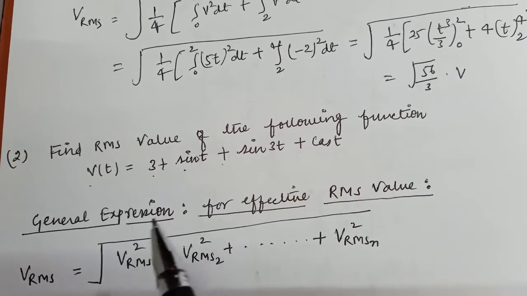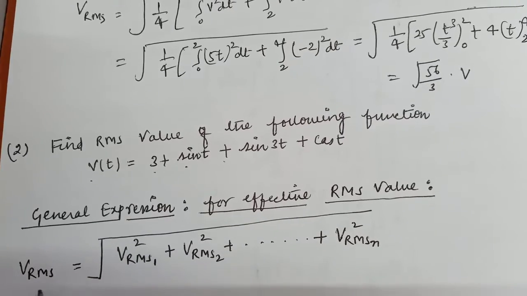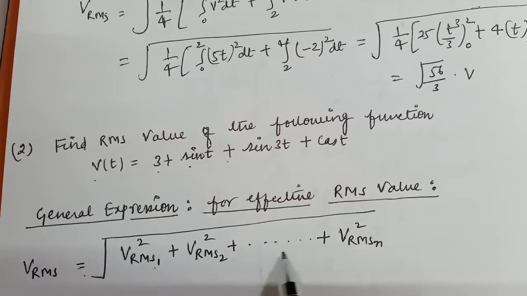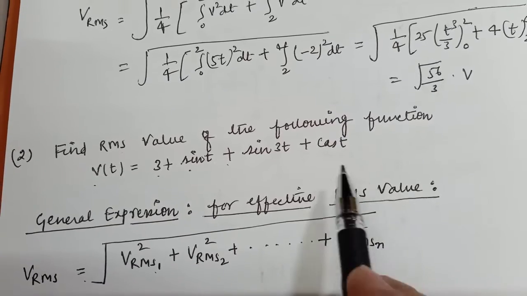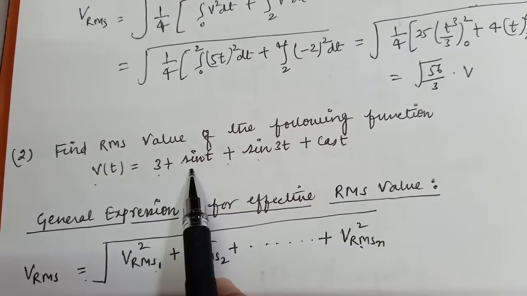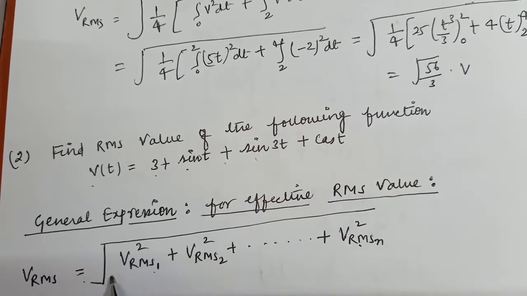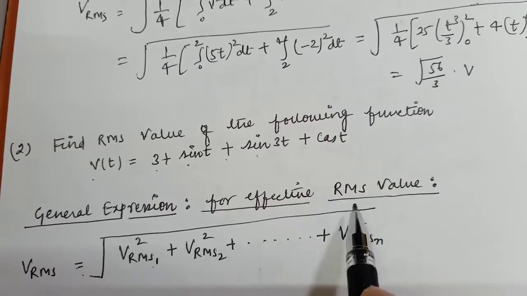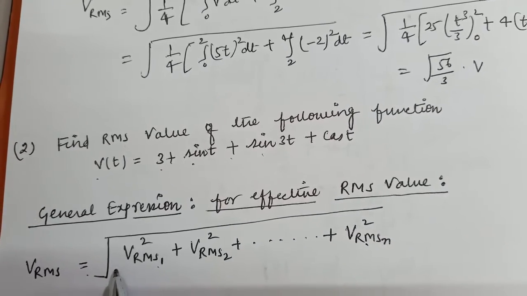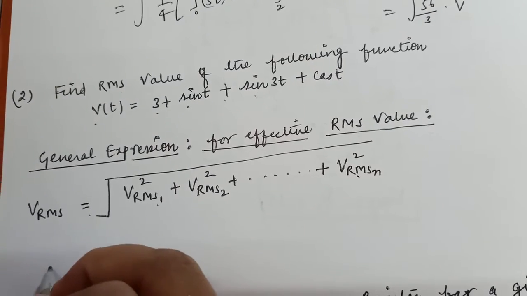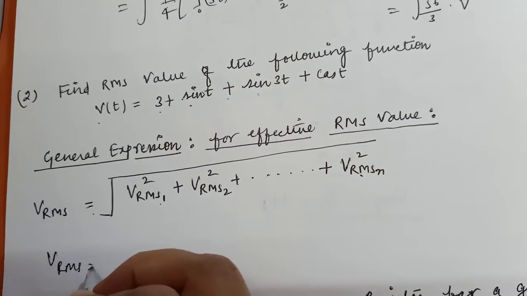The general expression for the effective RMS value is Vrms equal to under root of Vrms1 square plus Vrms2 square, similarly Vrms n square. Whatever number of waveforms are there, for each individual you have to find the RMS value, and then you need to take the effective RMS value.